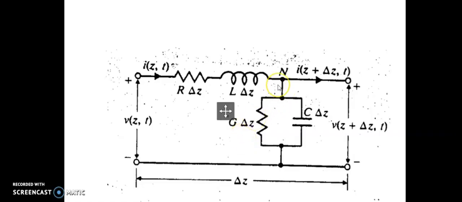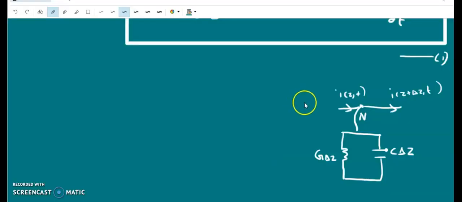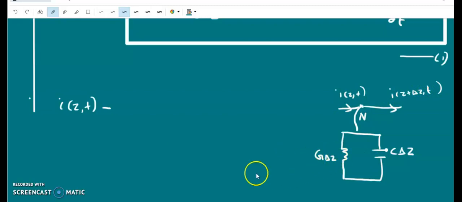Now we can apply Kirchhoff's current law to the node n of the figure. Applying KCL, the net current at a node is 0, so we get I of z,t minus the current through this conductance, minus the current through this capacitance, minus I of z plus delta z comma t equal to 0. The current through the conductance is the potential divided by resistance.